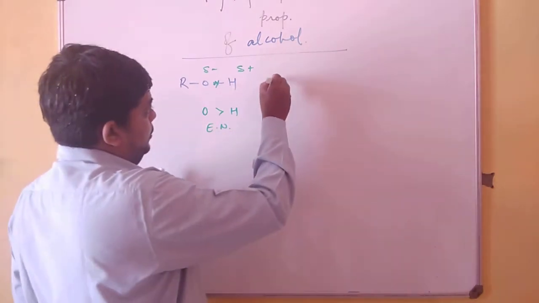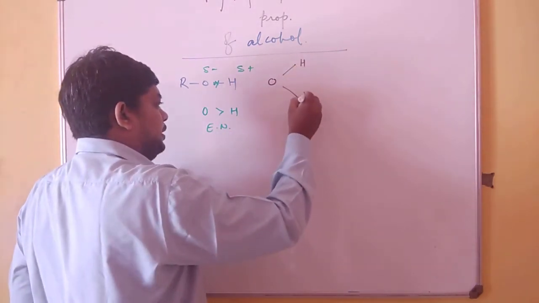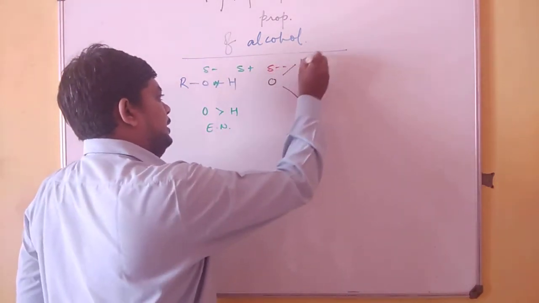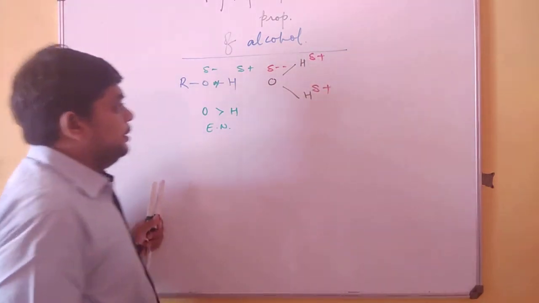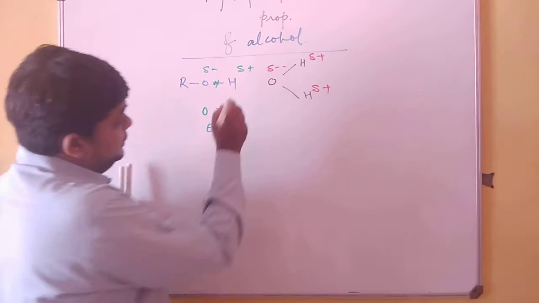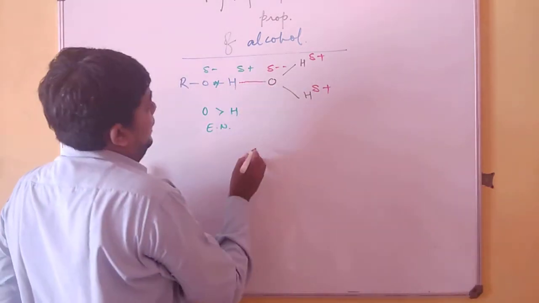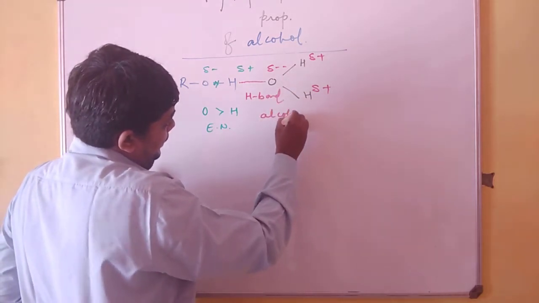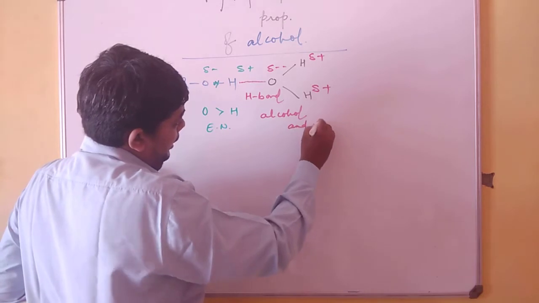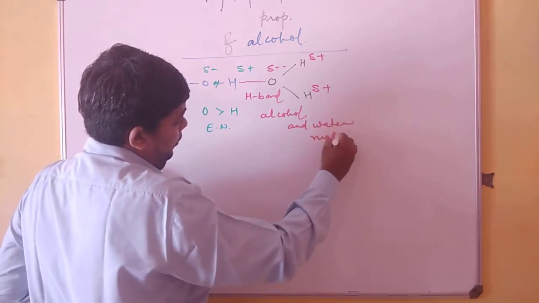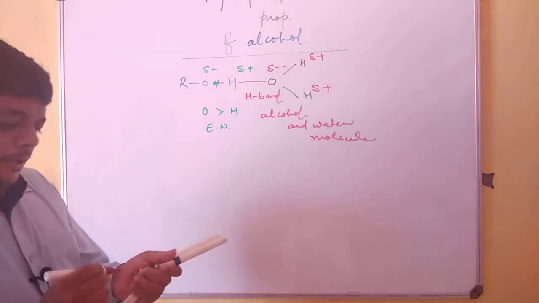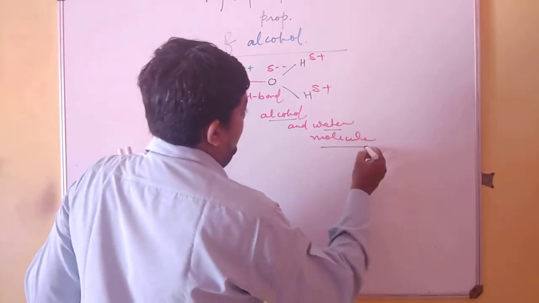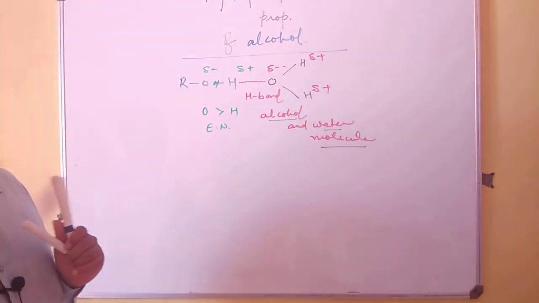When such a molecule comes in contact with a water molecule, which already exists as a polar molecule, it results in a strong hydrogen bond between alcohol and water molecule. And this strong hydrogen bond existing between alcohol and water molecule will make it soluble in